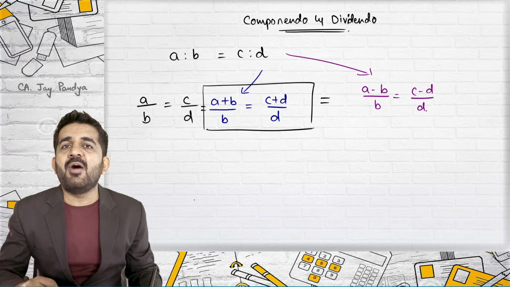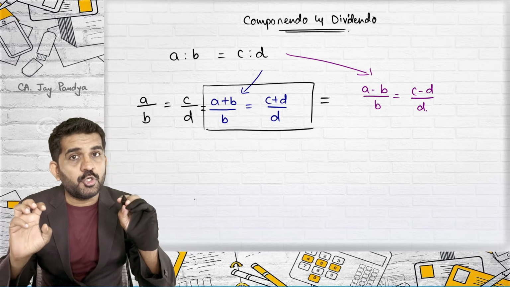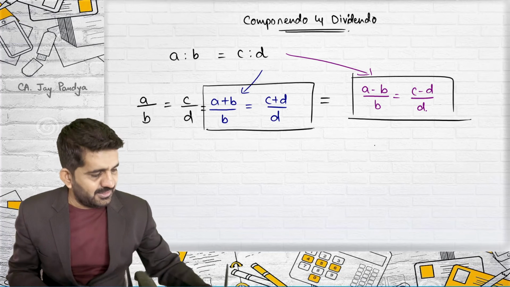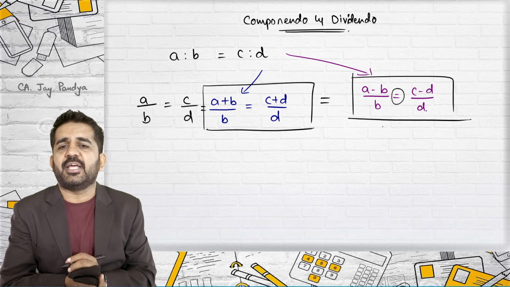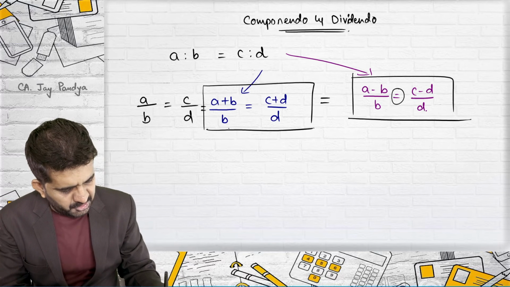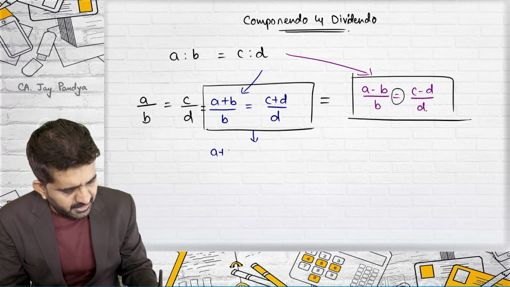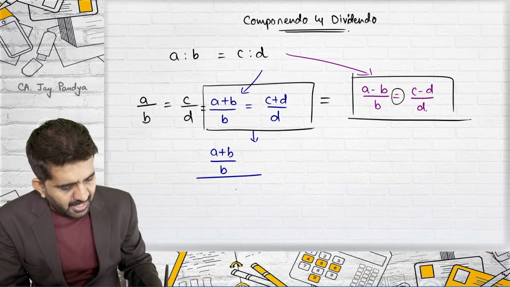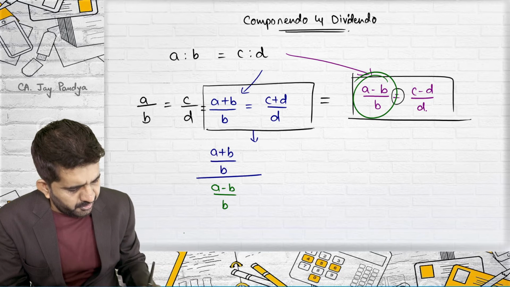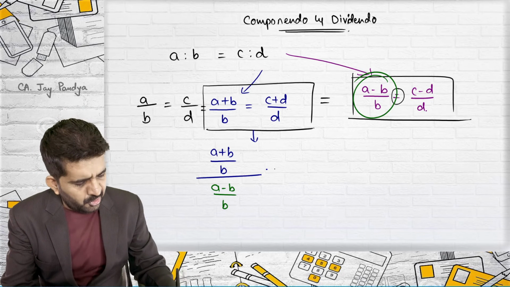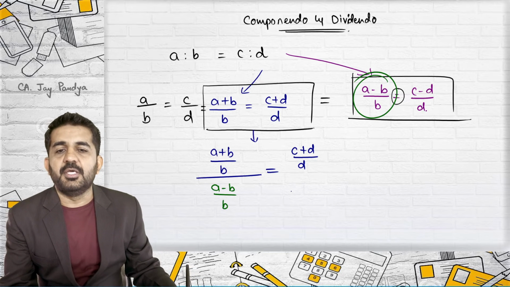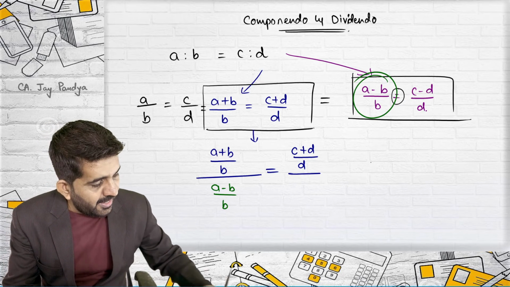Now I can divide anything on both the sides, but it should be an equal number. Do you agree both are equal numbers? The answer is yes. So this is equal to this. Here there is an equal to sign. So what I do is, on the left hand side of this equation, which I have taken as a base, A plus B upon B, I am dividing this A minus B upon B. And on the right hand side of this equation, C upon D, C plus D upon D, I am dividing this.